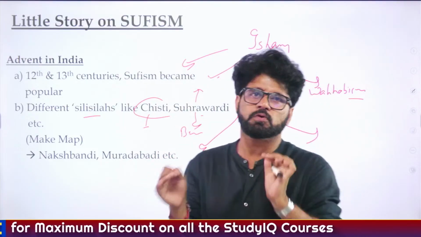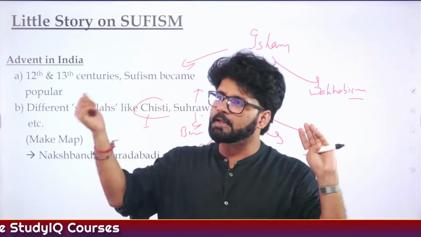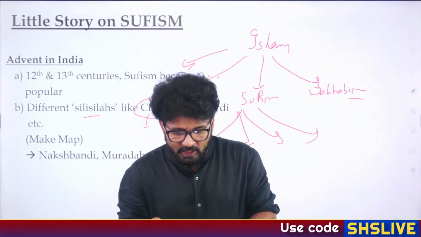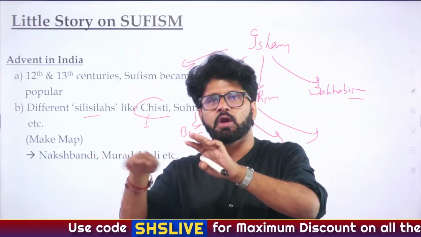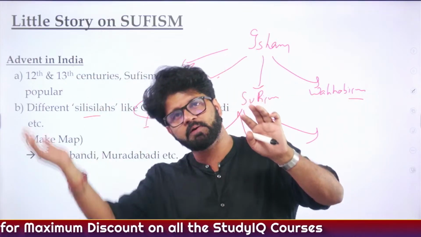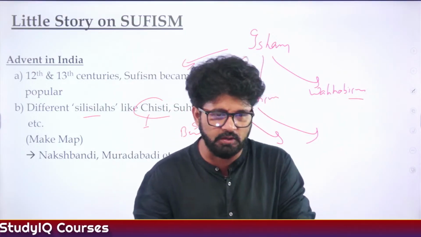You will see what happened in Kashmir. Initially, Sufism was the dominant form of Islamic mysticism movement in Kashmir. Later on, they tilted towards Wahhabism, which is an extreme form of Islam. That's why people say that the rise of militancy in Kashmir has a lot to do with Wahhabism. If Sufism had persisted there, Kashmir would have been relatively peaceful. So please understand all these things which we are discussing.